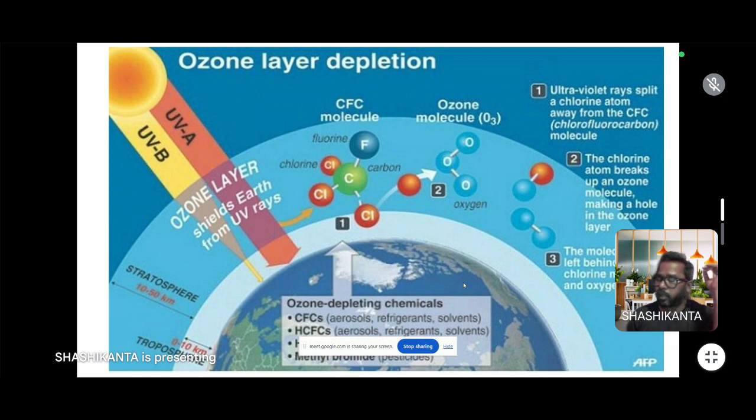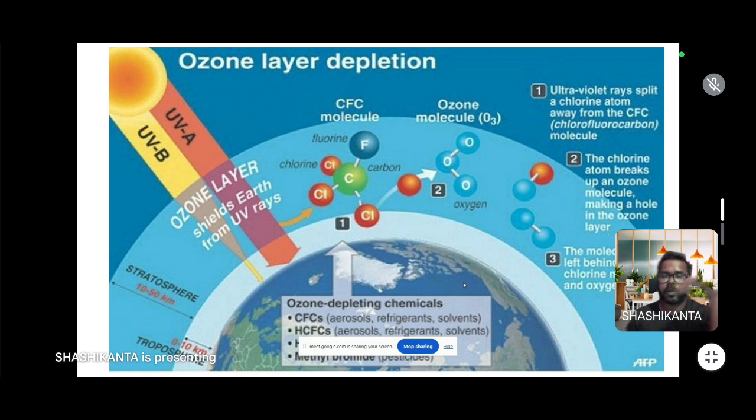Then there is ozone layer depletion, due to the use of air conditioners, fridges, refrigerators, or room fresheners, which contain chlorofluorocarbon and methane. These are released to the atmosphere and come to the ozone layer. They break the ozone layer, because oxygen combines with oxygen to form O3, which is called ozone.